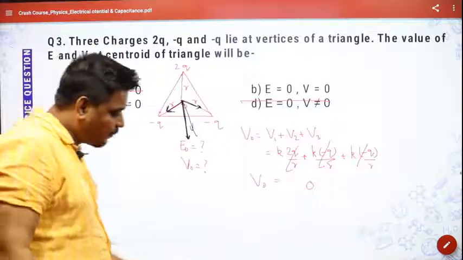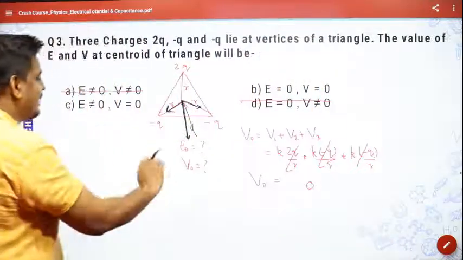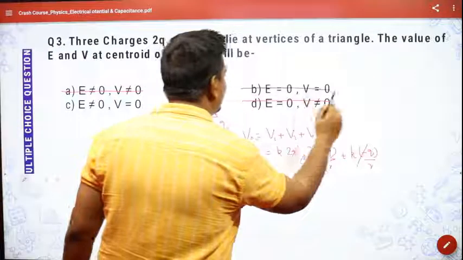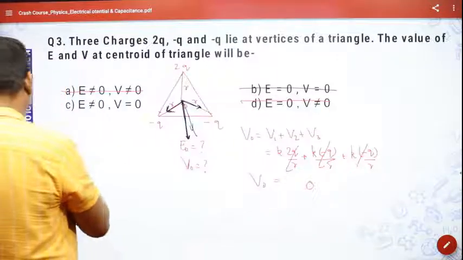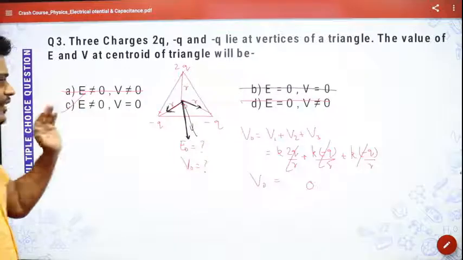But since all the forces are acting in the same direction, how can it be zero? So electric field definitely cannot be zero. This option also is ruled out. The correct answer is C. That is, electric field is not zero, but electric potential is zero.